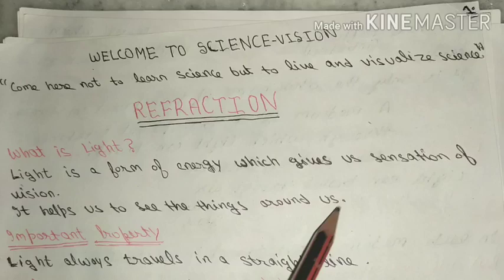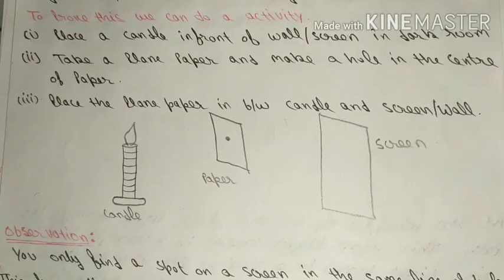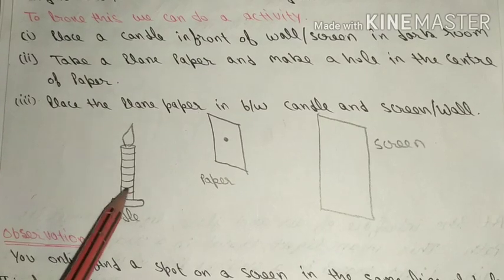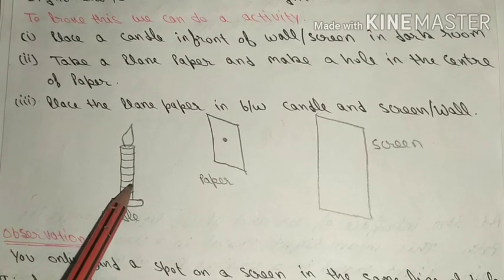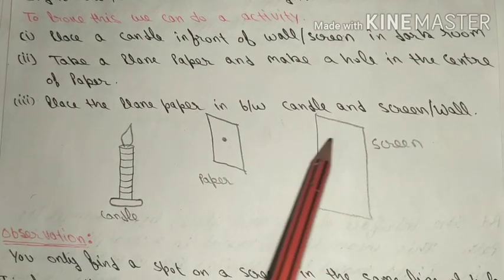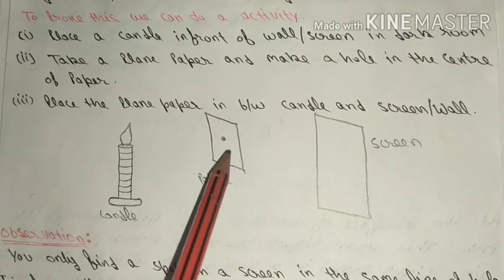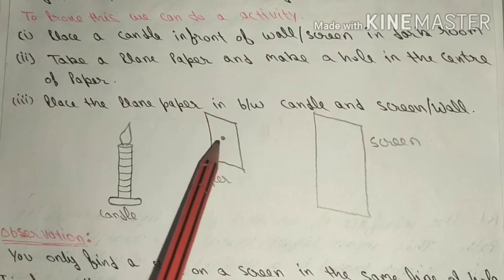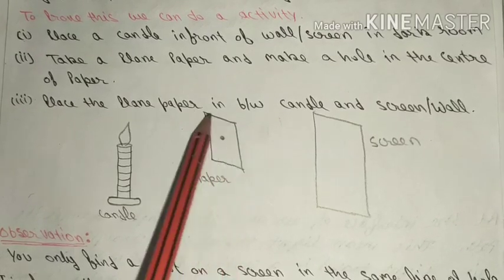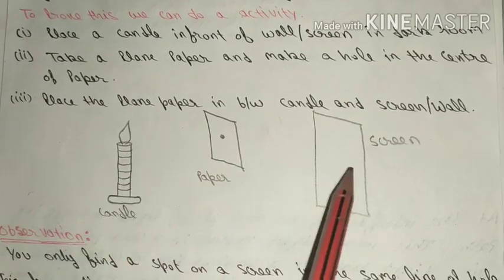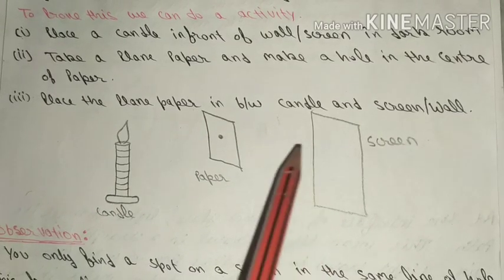We can do a simple activity. Firstly, take a candle and place it in front of a wall or any screen, and take a piece of paper and make a hole in the middle of the paper and place the piece of paper between the candle and your screen.